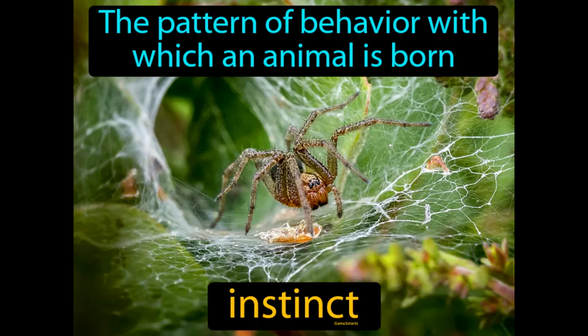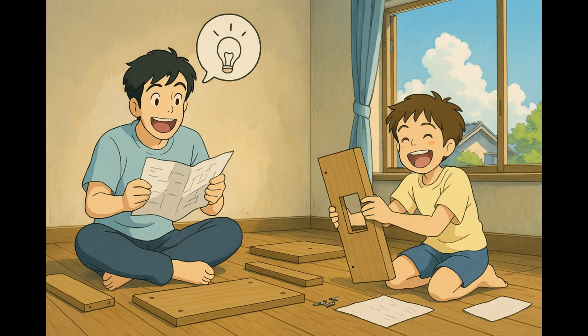The pattern of behavior with which an animal is born. Instinct. Instinct is an automatic response or behavior present in animals that doesn't need to be learned. Imagine trying to assemble a piece of flat-pack furniture without any instructions, relying solely on intuition. This situation is similar to how animals rely on instinct, as they are born with an innate instruction manual that